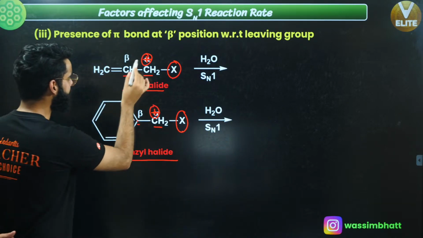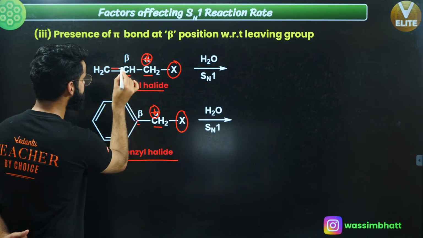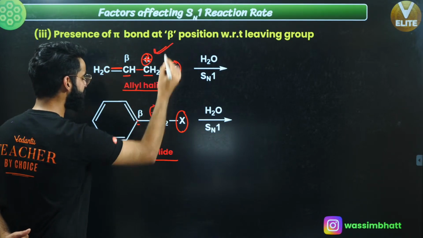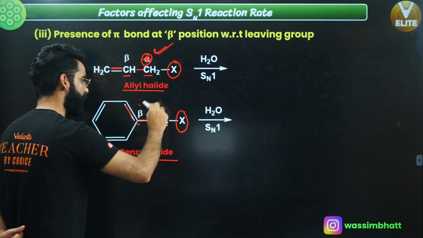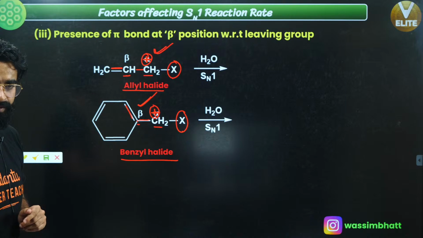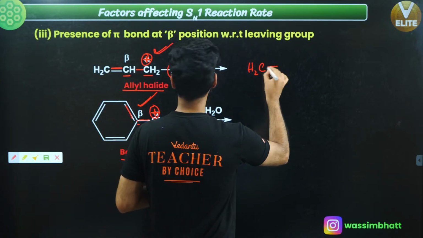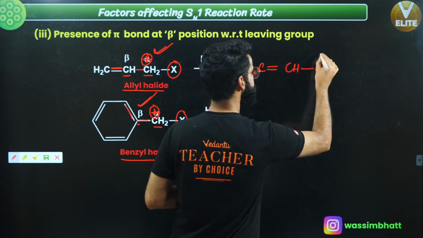The carbocation which got formed is in conjugation with this pi bond. This is a pi sigma carbocation, so it's resonance stabilized. Again, pi bond and positive charge, so this carbocation will be resonance stabilized. The carbocation which is getting formed in this case is CH2 double bond CH, single bond, and CH2 positive, right?